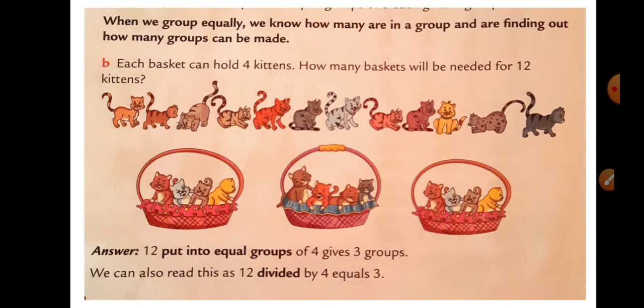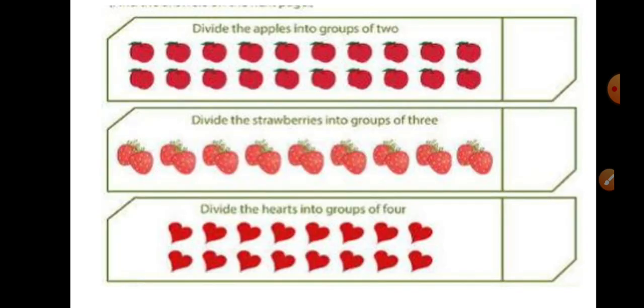Equal groups of 4 kittens in each basket will give you one group of one basket. We can also read this as 12 divided by 4 equals 3. So the division statement for this will be 12 divided by 4 equals 3. Now let us see the examples.